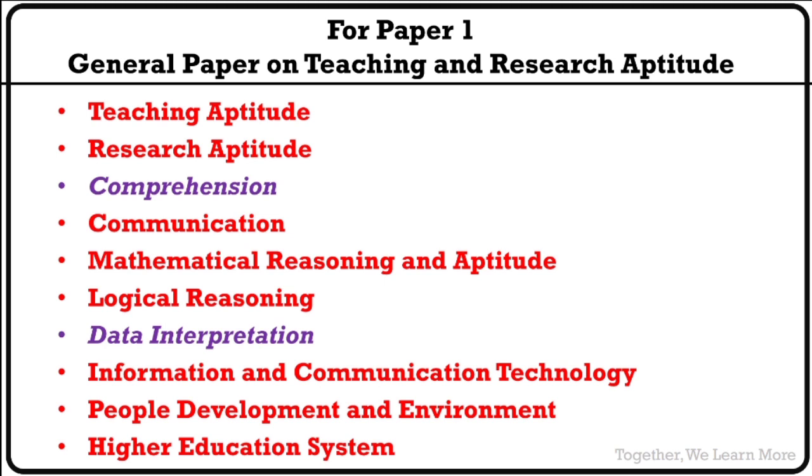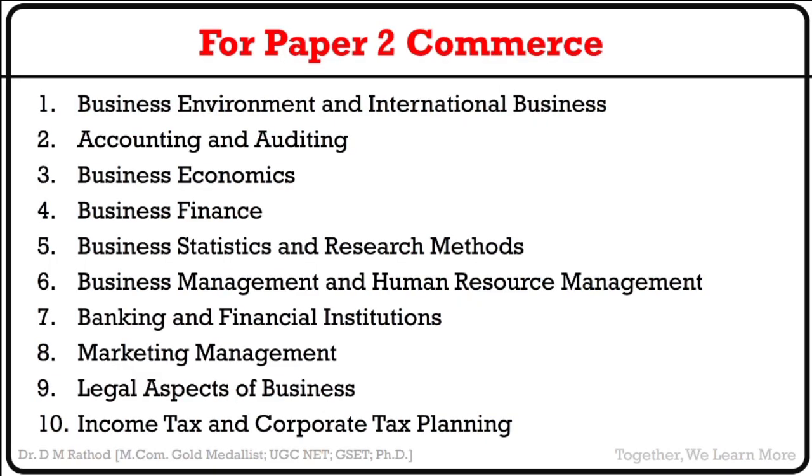What we can do is we can prepare for all other 8 units for paper 1 and then move to your specialized subject, that is paper 2. Here for paper 2 commerce we have 10 units. First one is business environment and international business.